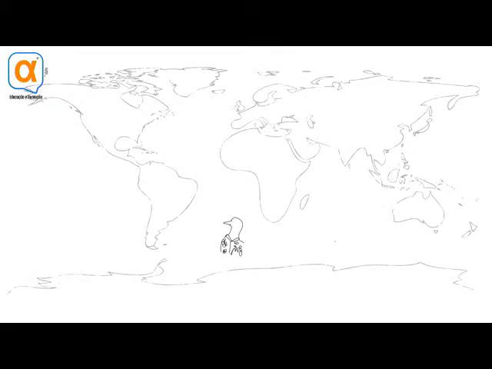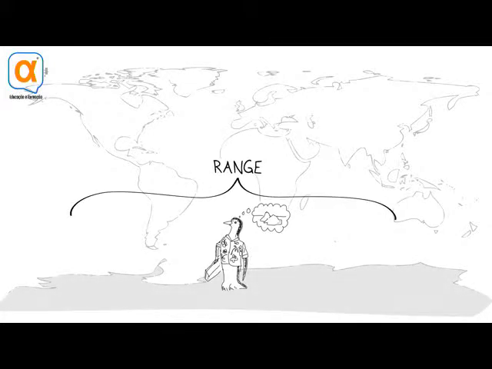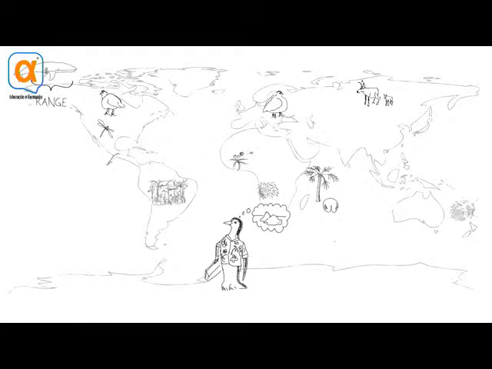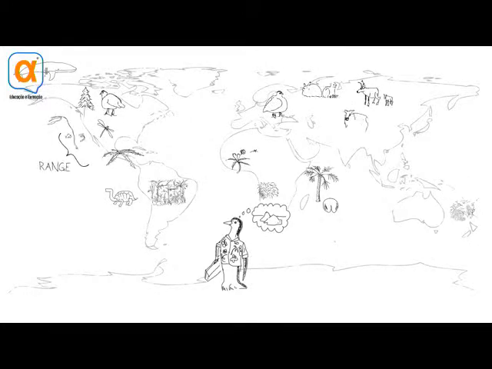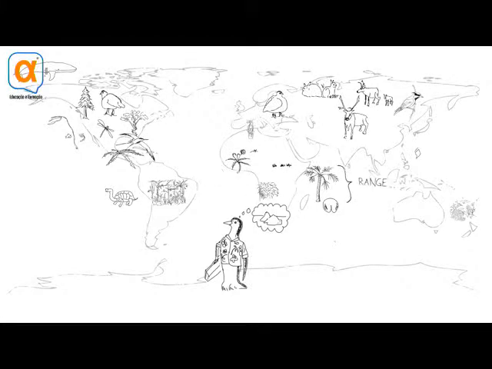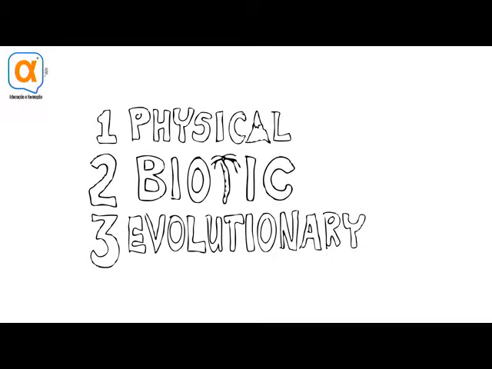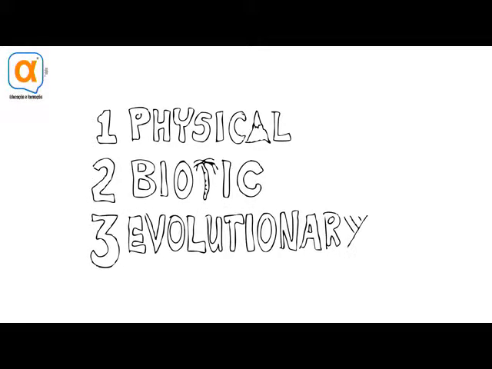Now, it doesn't mean the species are thinking about it and saying, Hawaii is nice this time of year, but it does mean that every species tends to have a characteristic range. There's a set of conditions in that range that allows the organism to get its food, to reproduce, and do all the things that members of a given species have to do to survive in their habitat. Preferences are determined by three main factors: physical, biotic, and evolutionary. Let's have a look at each of these.